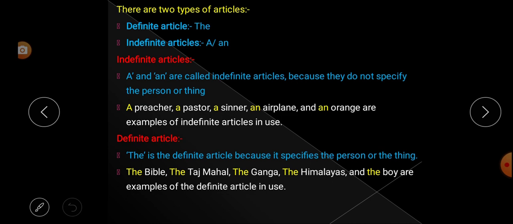Or sometimes your teacher or your friend may ask you for a pen. Then what will he say? "Could you lend me a pen?" "Could you lend me a pen, please?" A pen. Then you may ask, "Okay, which pen?" Then the person who wants to borrow the pen from you may say, "Give me the red pen, the blue, the black." So what happened? The red means particularly the red pen, or particularly the blue or the black. That is why "the" is called the definite article. And I hope all of you understood what the indefinite article is and what the definite article is.